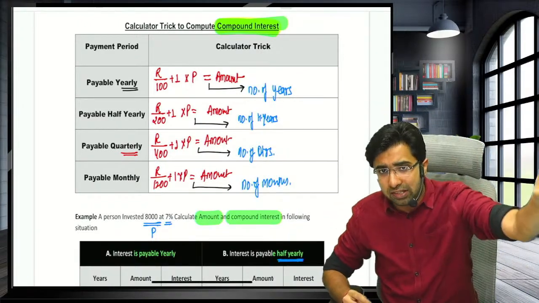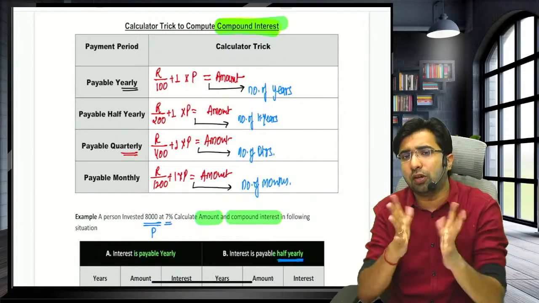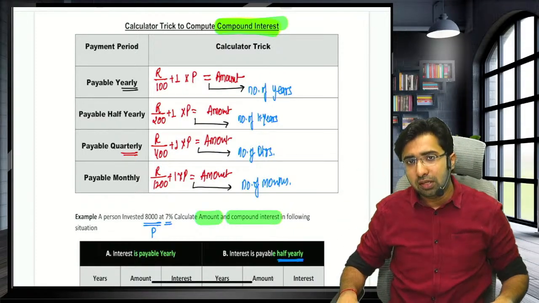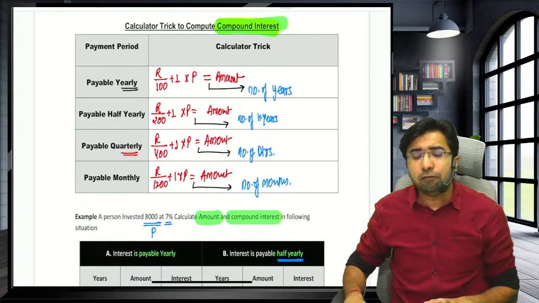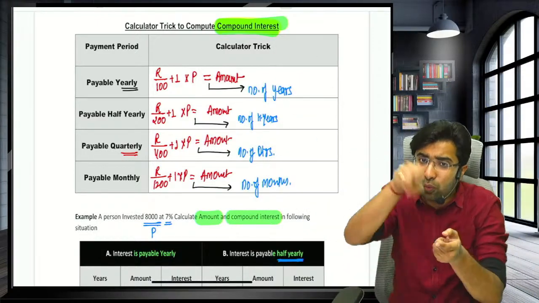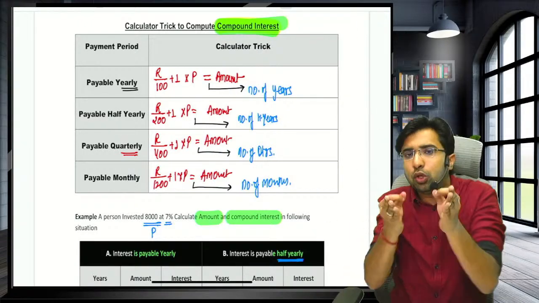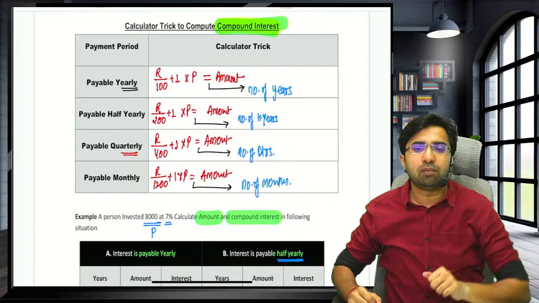If you are getting the interest yearly for 5 years, you are going to receive the interest at the end of every year, 5 times. So you have to press equals to button 5 times. If you are getting interest half yearly for 5 years, so in 5 years, how many times you will receive the interest, sir? Aman sir, in 1 year we will receive 2 times. So in 5 years we will receive 10 times. So you have to press equals to button 10 times.